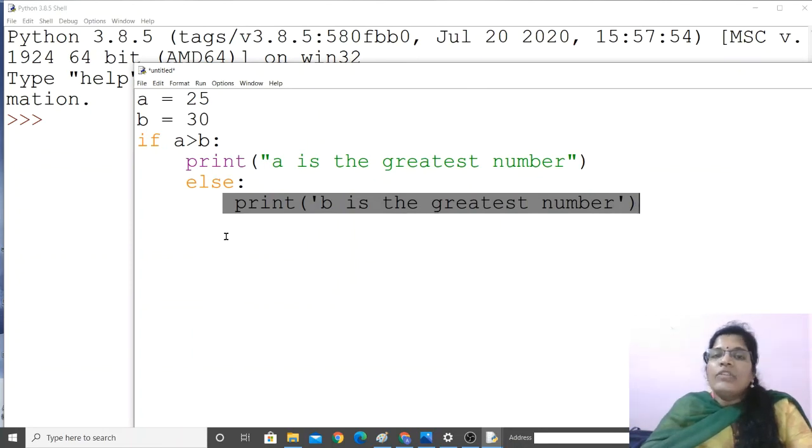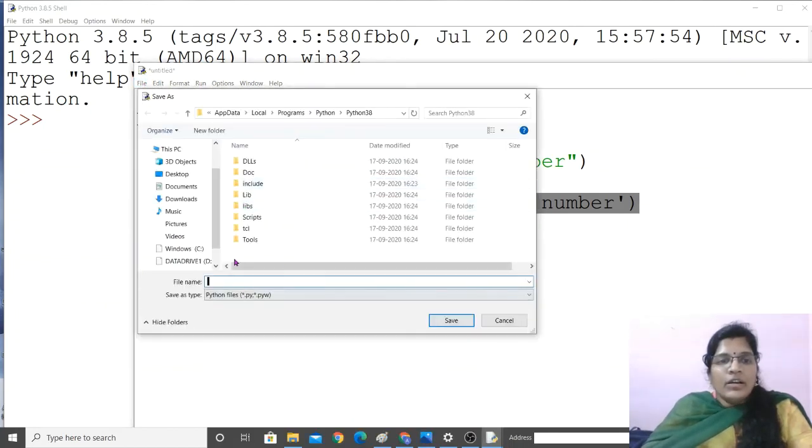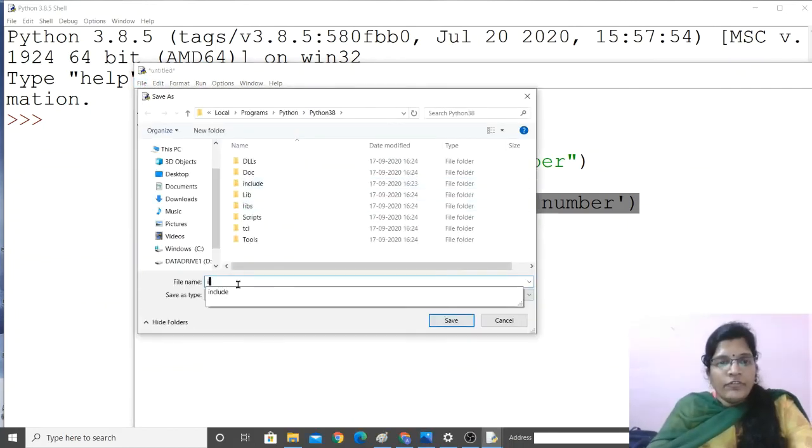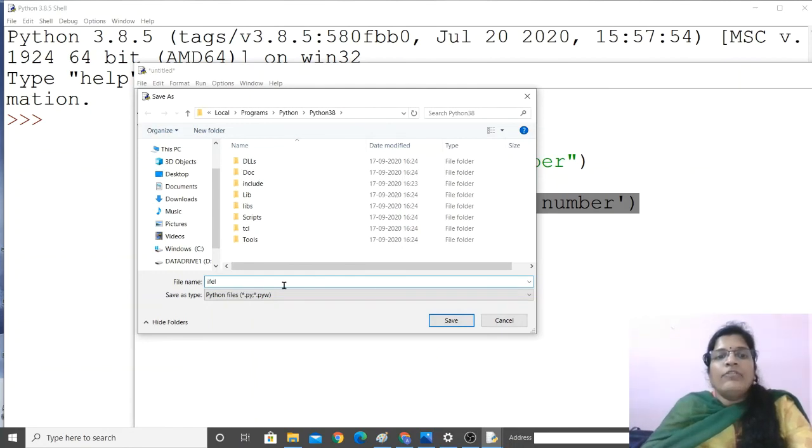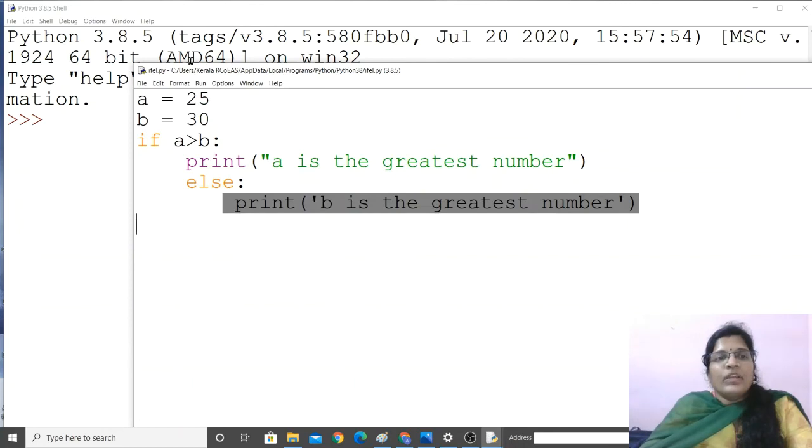This is called if else condition. Decision making loops. So let me save it and see. Save. That is if else dot py. Let me save it and then run the module.